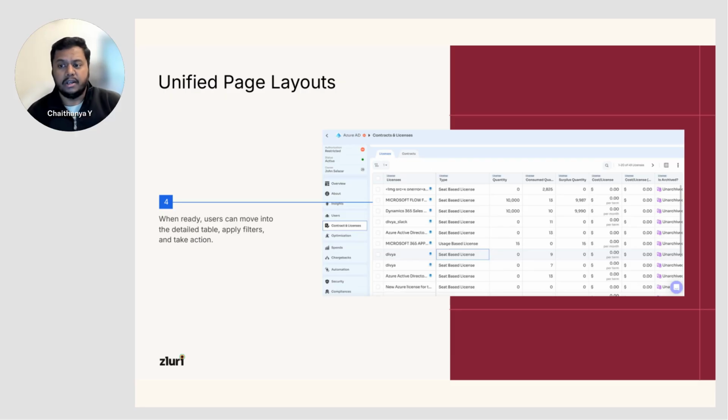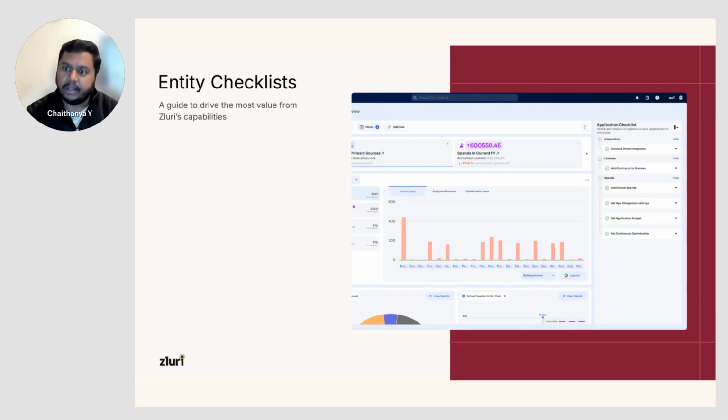And below that is your complete layout, where you'll have your exact, complete data. If you want to drill down into this information, add more columns, and filter this data for your scenarios, you'll be able to do that. So the layout has been structured to give you very consumable data, depending on your scenarios and use cases.